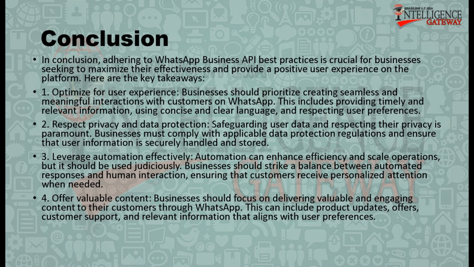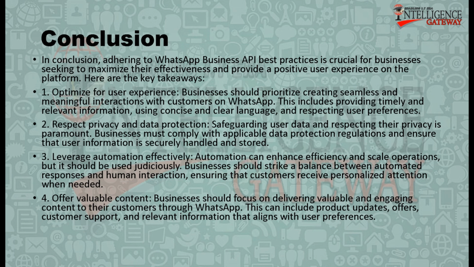2. Respect privacy and data protection. Safeguarding user data and respecting their privacy is paramount. Businesses must comply with applicable data protection regulations and ensure that user information is securely handled and stored. 3. Leverage automation effectively. Automation can enhance efficiency and scale operations, but it should be used judiciously. Businesses should strike a balance between automated responses and human interaction, ensuring that customers receive personalized attention when needed.